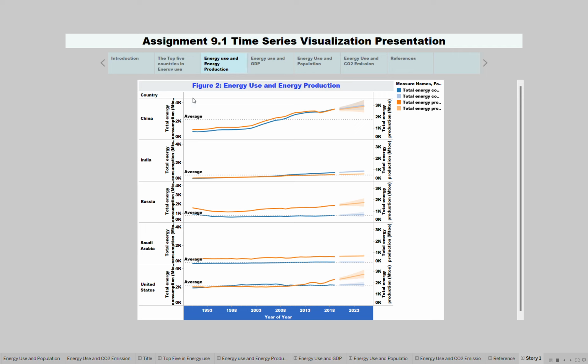As you can see from this diagram, energy production and energy consumption are correlated. And based on the forecast, China will be on the top. And as you can see, China will produce 2,920 million tons of oil equivalent, and the United States will produce around 2,755 million tons of oil equivalent.